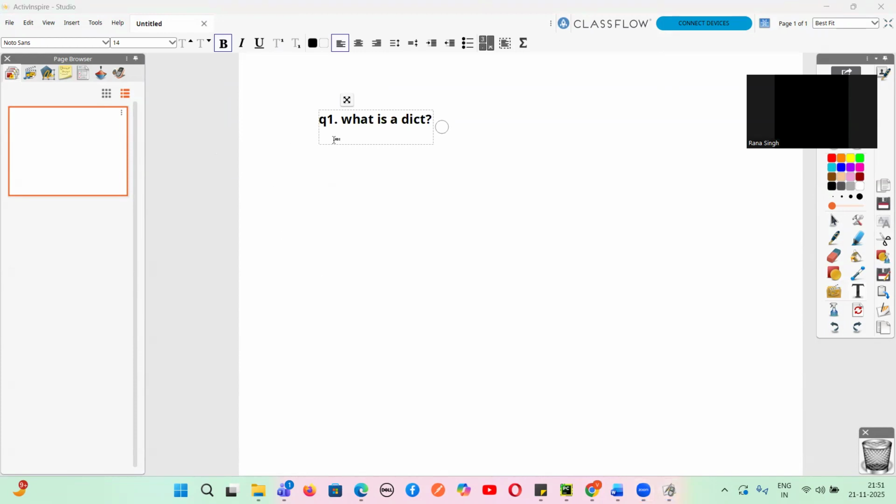It is unordered and has key-value pairs. Yes, it is a Python data type. Yes or no, guys? Where values are in what? Key-value pairs. Yes or no, guys? And it is enclosed in what? Flower brackets, curly braces.